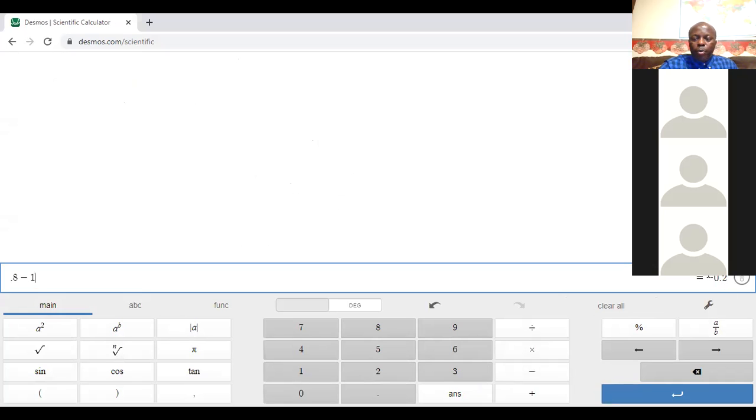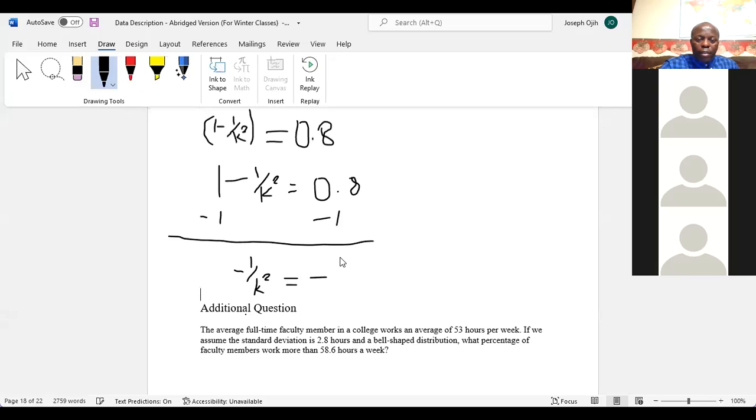You can see right here on the extreme right, negative 0.2. So we go in and put negative 0.2. Remember, all this is just to get the k.